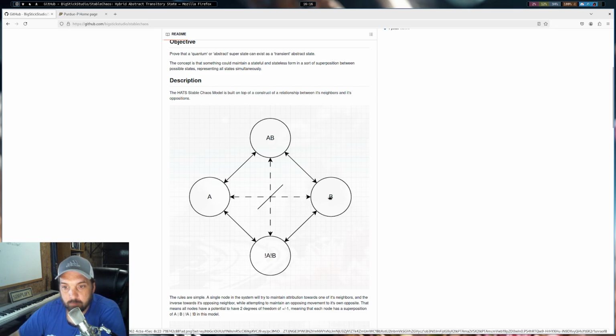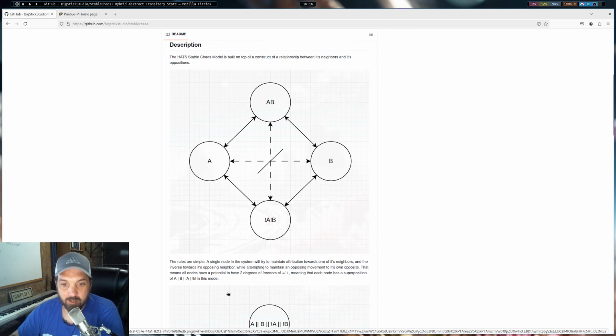So if B was 1 and A was 0, then that would be a stable system. But it's when A tries to be like both of its opposing neighbors that we see chaos introduced. And that's what makes this a stable model.